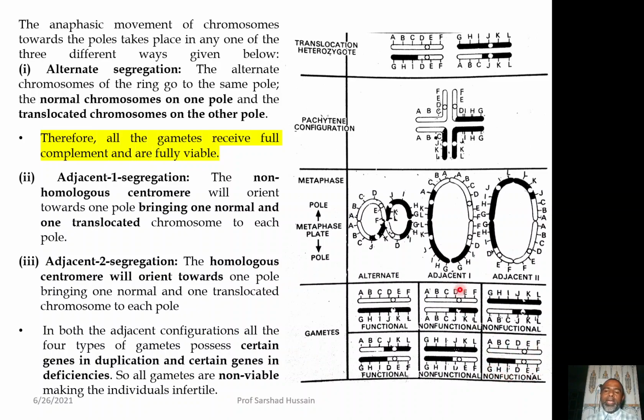So, it means if the chromosome will orient like this in adjacent 1 and adjacent 2, all the gametes will be non-functional, and if they will orient in this fashion where alternate arrangement will be there, this will lead to the functional gametes.